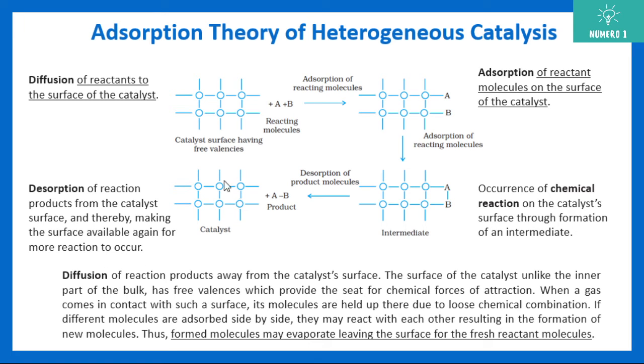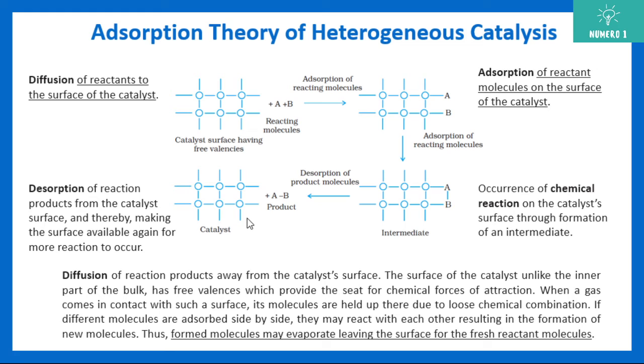So basically you see the catalyst is regenerated again at the end of this process. The catalyst is regenerated and we got the products A and B. Then these products are diffused into the environment. They do not stay here, they go away, so that more A and B individually can come and join the surface for doing further reaction. So basically the catalyst is regenerated at the end.